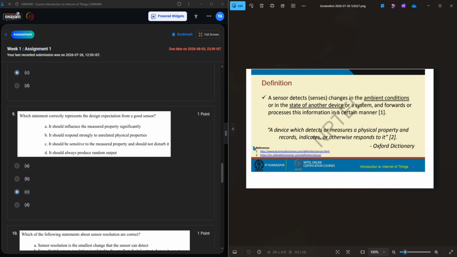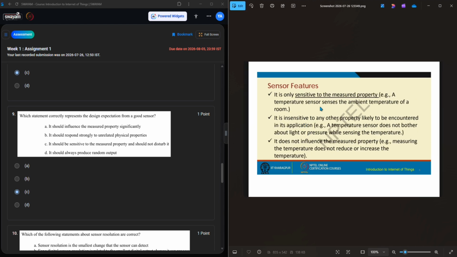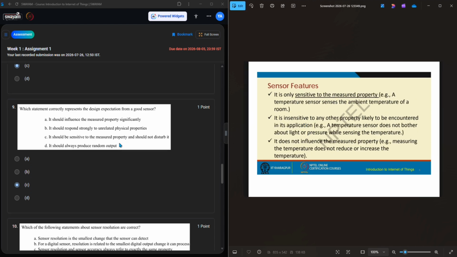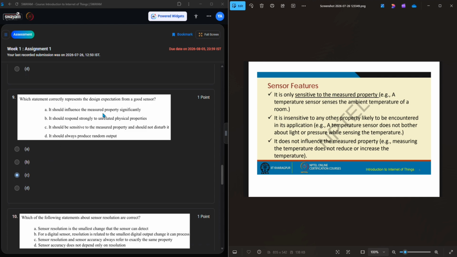Yeah, it's right. We can see a detector measures a physical property and records it, which indicates another response. We can say, okay, measured property. In the lecture we already saw this.